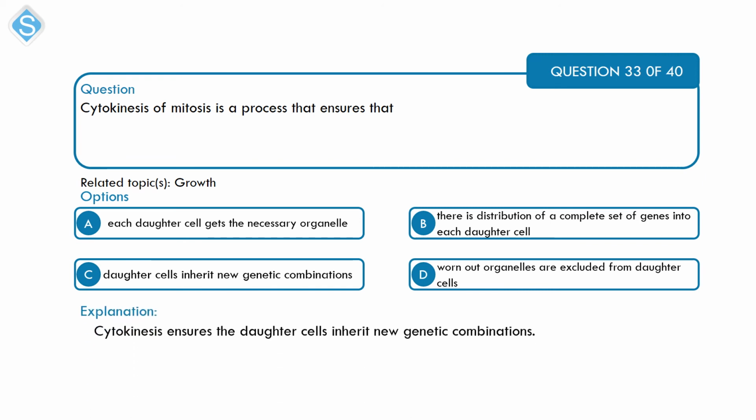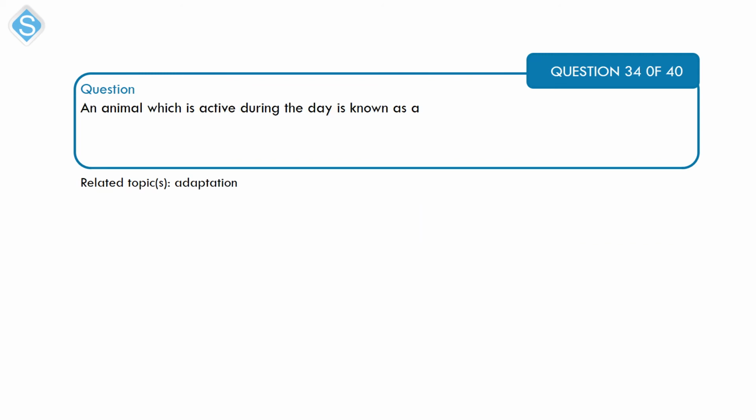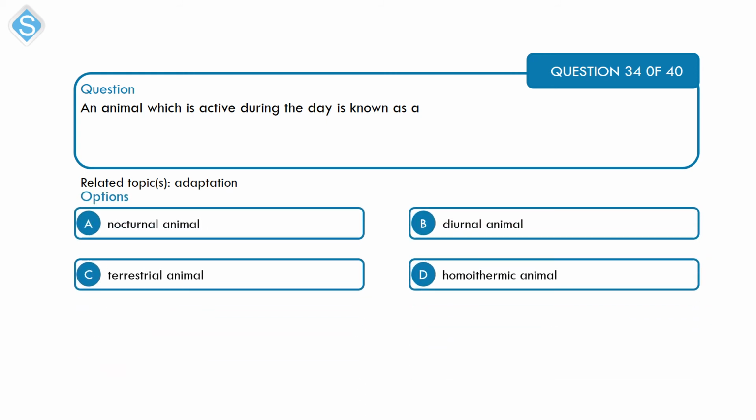So cytokinesis is the last part of mitosis, where the cell now splits into two separate cells, and it ensures that there is distribution of a complete set of genes into each of the daughter cells. So that's option B. Next on adaptation, an animal which is active during the day is known as A, nocturnal animal, B, diurnal animal, C, terrestrial animal, and D, homeothermic animal.